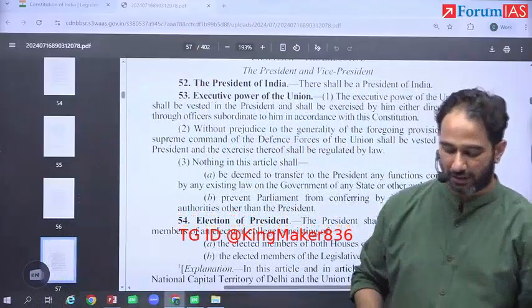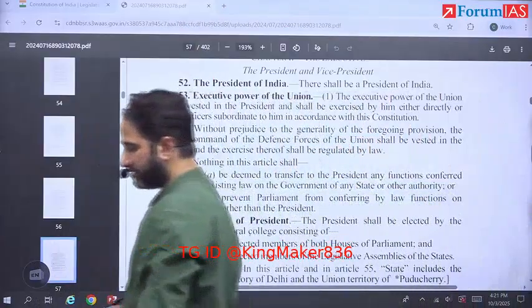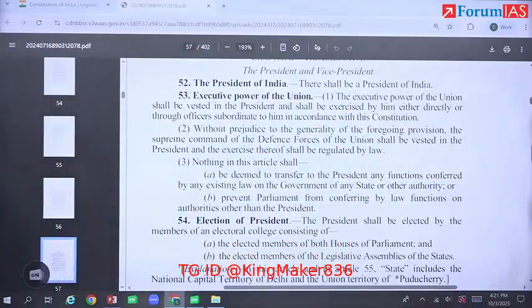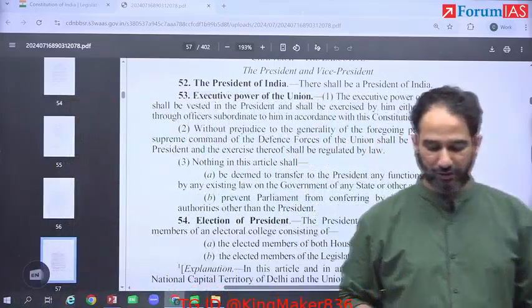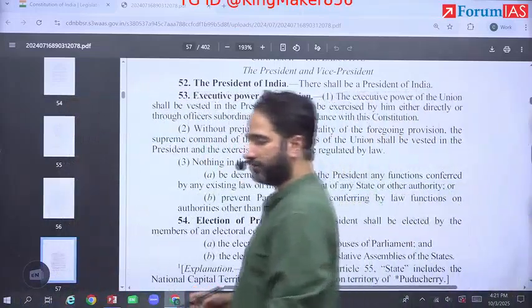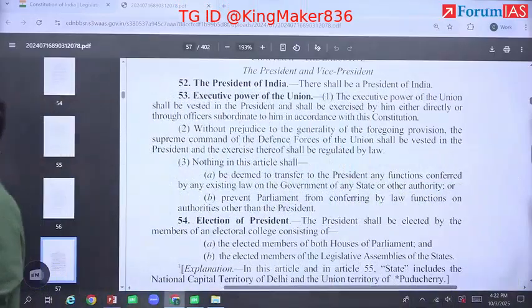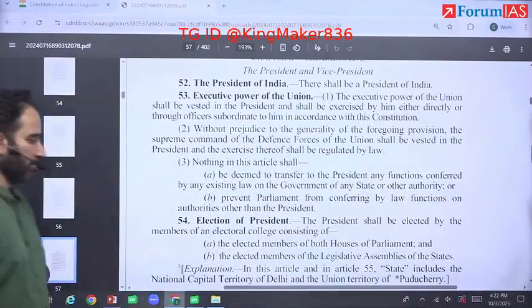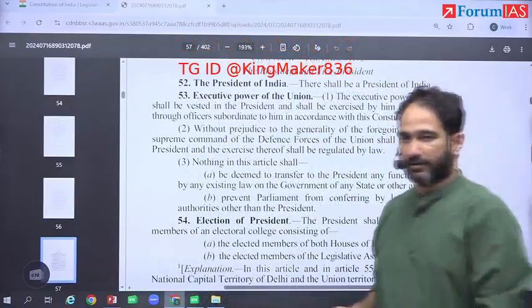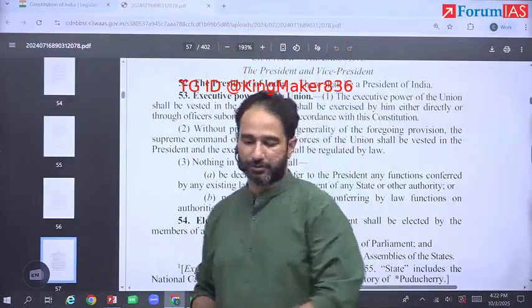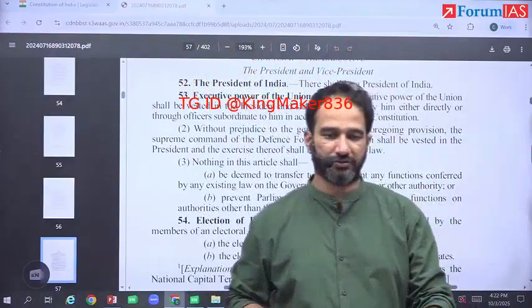Okay. All right. Write down the next: horizontal separation of power. Horizontal separation of power is between the separate organs.